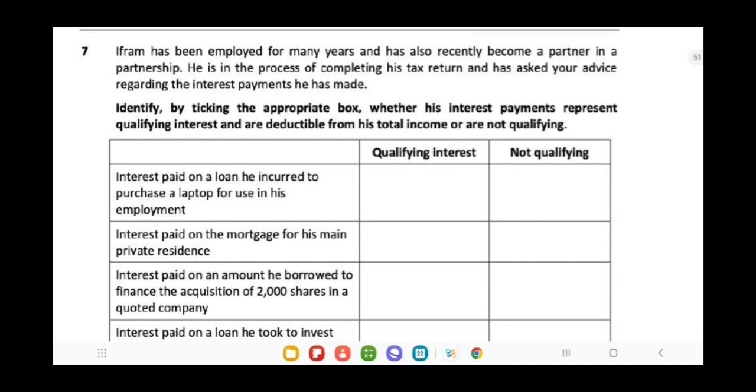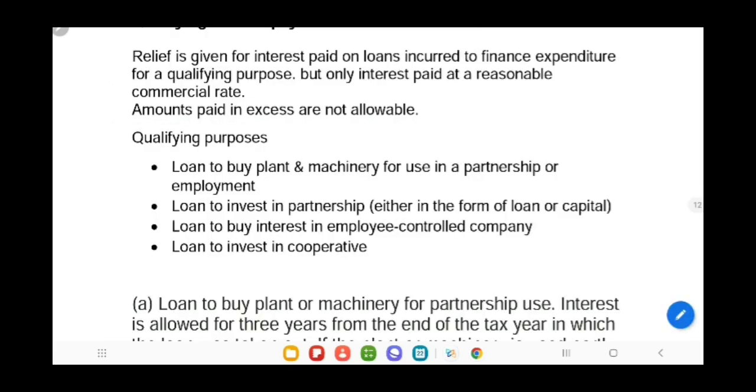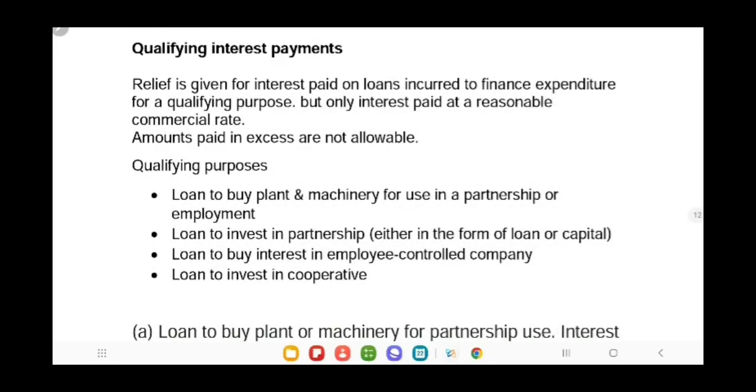Next, Ram has been employed for many years and has also recently become a partner in a partnership. He is in the process of completing his tax return and has asked your advice regarding the interest payments he has made. Identify by ticking the appropriate box whether his interest payments represent qualifying interest and are deductible from his total income, or are not qualifying. So you have to apply the rules for qualifying interest payments. If the purpose qualifies, then such interest payment will be qualifying interest. So these are the qualifying purposes.